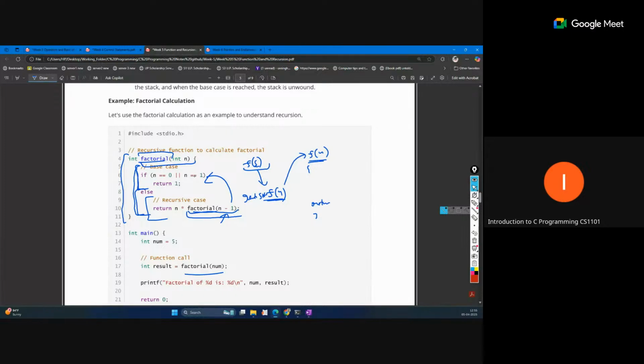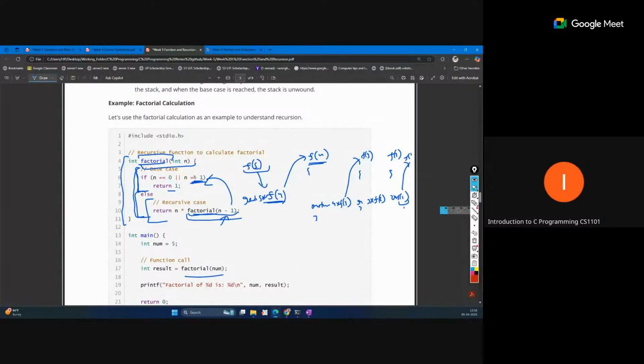4 into f3. Okay, so in this way this is actually executing. F3, again the base case is not met, so return 3 into F2. Same with F2: now 2 into F1. Now 1 matches the base case, so directly this function will return 1. So when we call F1, that will directly return 1.